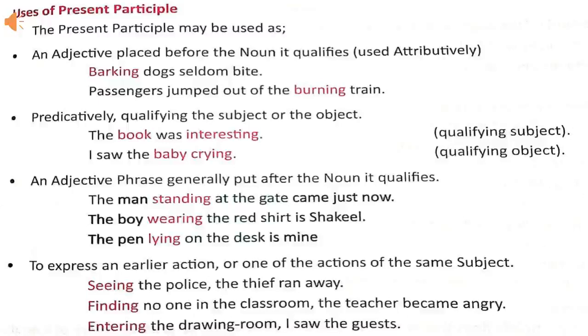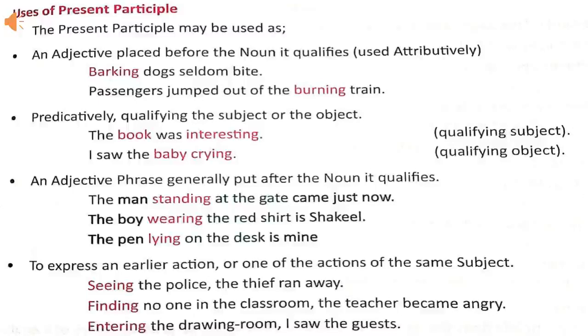An adjective phrase is generally used after the noun it qualifies. For example, the man standing at the gate came just now. The boy wearing the red shirt is Shakil. The pen lying on the desk is mine. In these sentences, standing, wearing, lying, along with the phrases standing at the gate, wearing the red shirt, lying on the desk, are used after the nouns the man, the boy, the pen, etc.